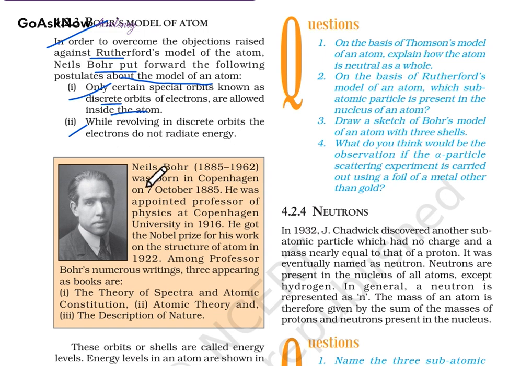Who was Niels Bohr? He lived from 1885 to 1962, and was born in Copenhagen on 7 October 1885. He was appointed as a professor of physics and he got the Nobel Prize for his work on the structure of an atom in 1922. Among his writings, Bohr wrote three well-known books: The Theory of Spectra, Atomic Constitution, and Atomic Theory and the Description of Nature.